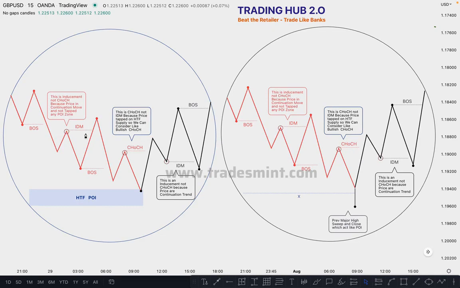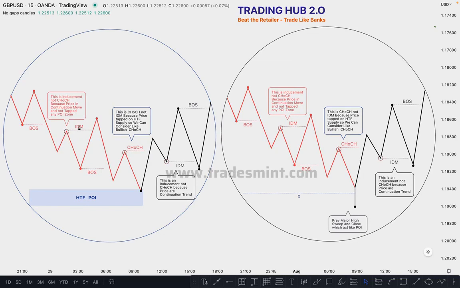When the market takes out the inducement, the market confirms the lower low in a bearish market, and this is not CHoCH because the market did not tap any demand zone right now. Price must tap on the demand zone, then we can consider it a change of character. If the market is creating bearish lower lows, then this is not a change of character, this is your inducement.